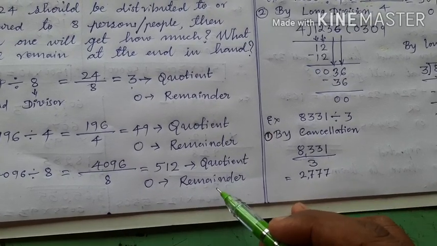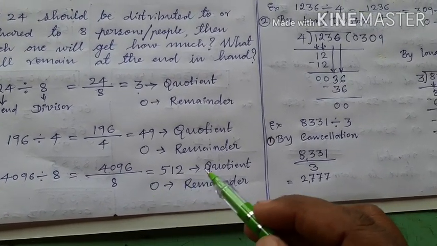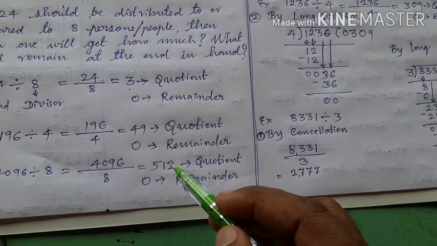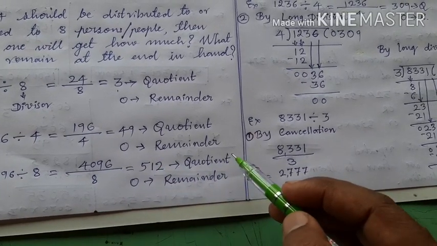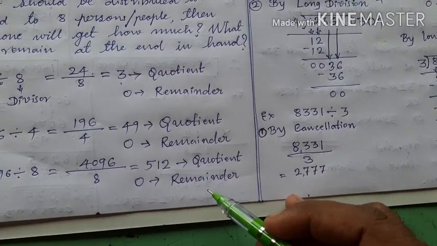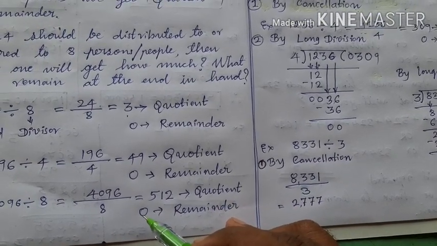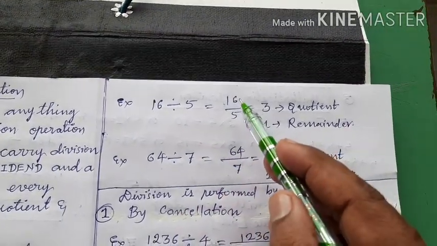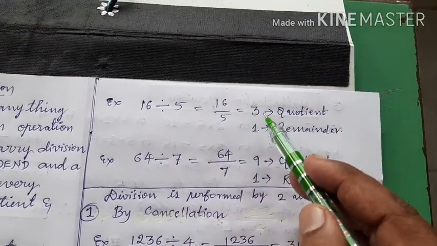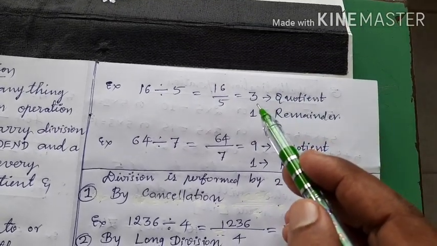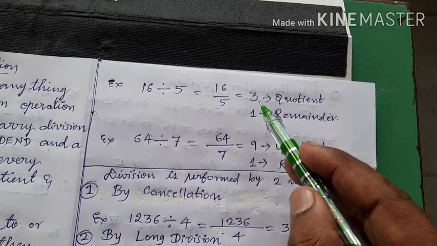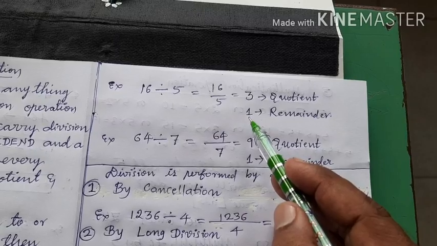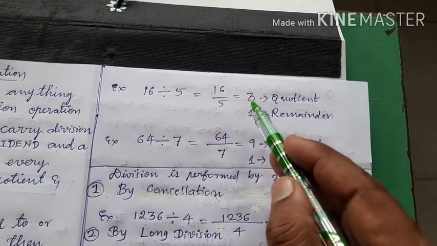What remained in the hand? Nothing remained. That is why the remainder is 0, and everyone's portion is 512. Okay, therefore the portion got is called the quotient, and whatever thing is left in the hand is called the remainder. Here the remainder is 0. Okay, 16 divided by 5 means 16 rupees should be given to 5 people, and each one will get 3 rupees. Here all the 5 people will get 3 rupees equally, and after that 1 rupee remains. So we call this 1 rupee the remainder, and these 3 rupees the quotient.